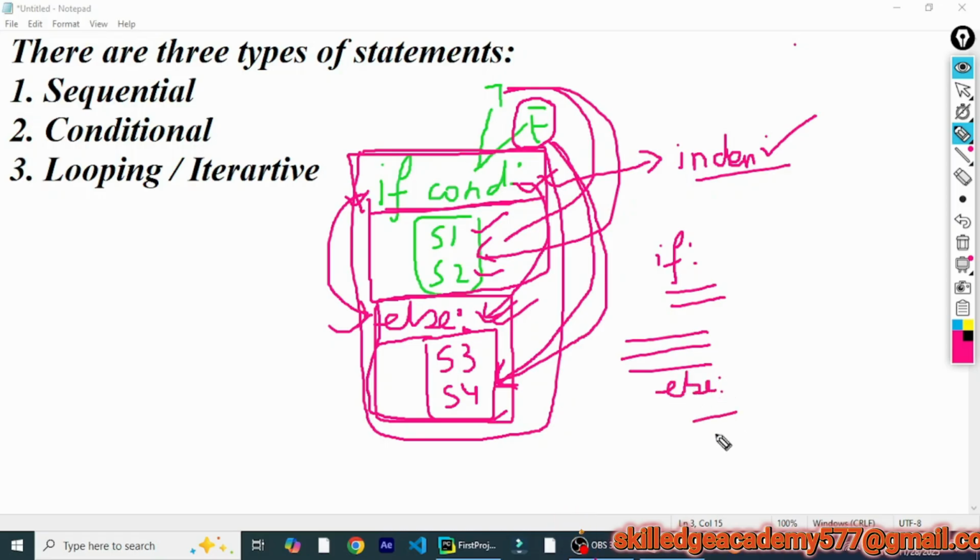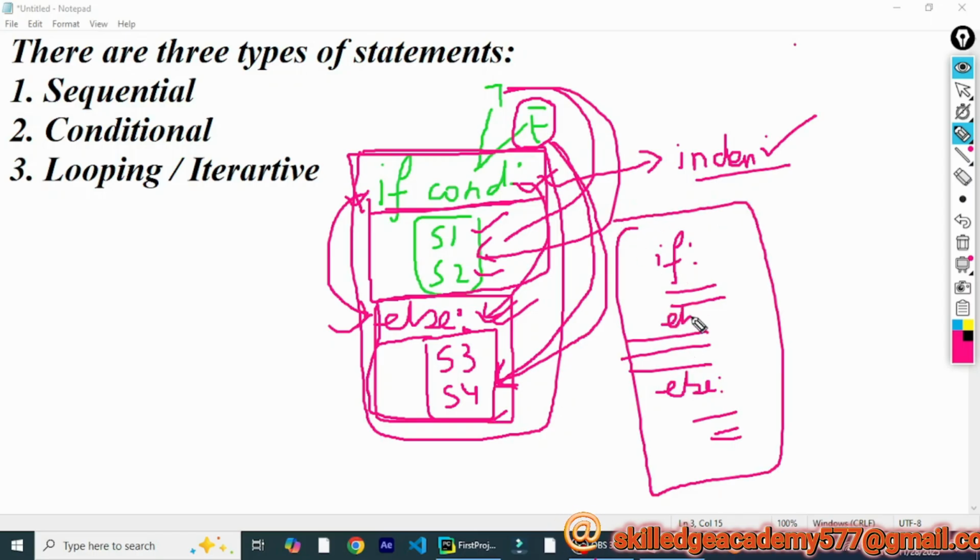No, this won't work. Wherever you define an if-else block, it has to be defined in a continuous manner. Just where the if block ends, you have to start defining the else block. And the last thing about the else block is that in the if block you put a condition, but the else block doesn't have any condition. Only the else keyword is written, followed by the colon, because it doesn't need a condition. It is dependent upon the condition defined with the if block, and is meant to be executed when that condition is not satisfied or gives us false as the result. So I think this is clear to everyone.